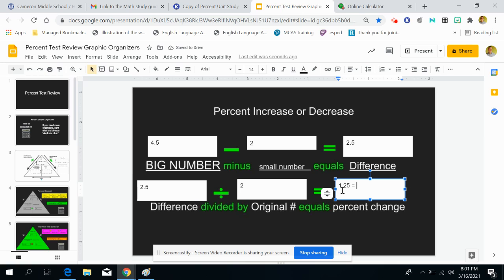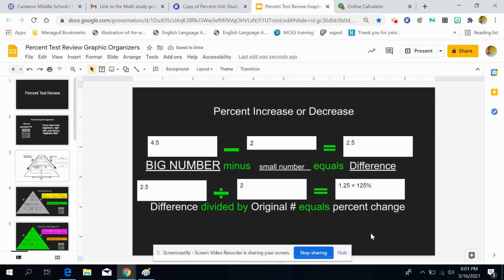So I need to take my decimal point and jump 2 spaces to the right. And when I do that, I get 125%. And remember, a percent can be more than 100. If your number more than doubles, then it would be more than 100%.